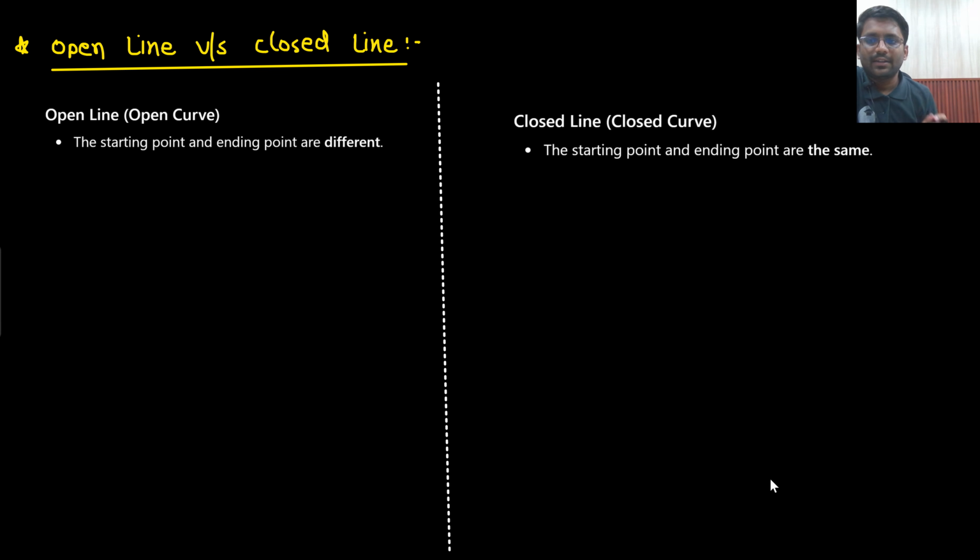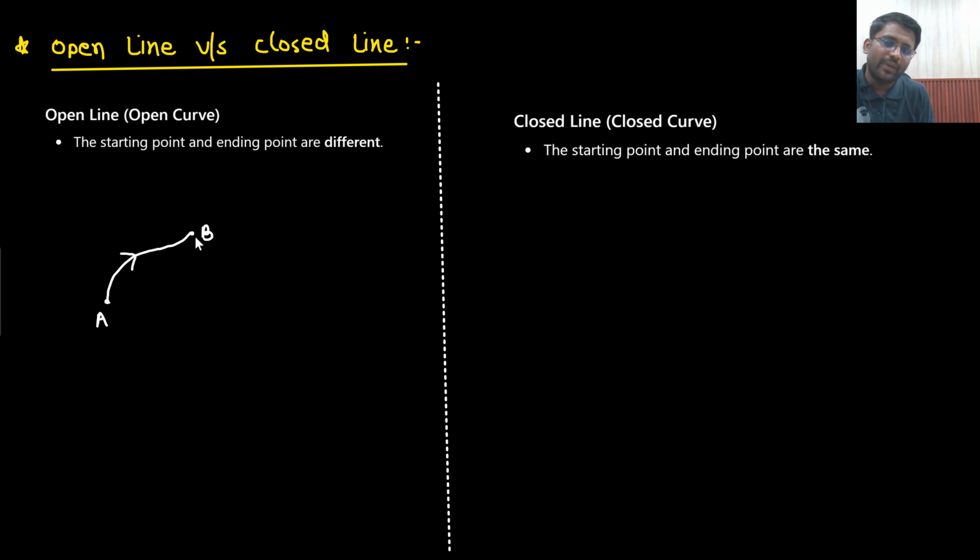Yeah, welcome back. So let's understand the meaning of open line and closed line. These terms will be highly used when we study vector integral calculus. So what is the meaning of open line? Open line means the starting and ending points are different. Let's just say I am moving from point A to point B. I can move along any path, right? I can move from point A to point B in this manner.